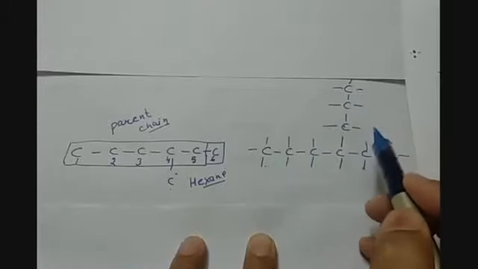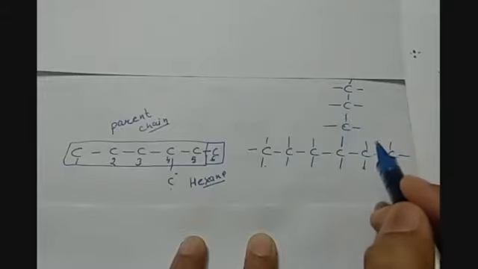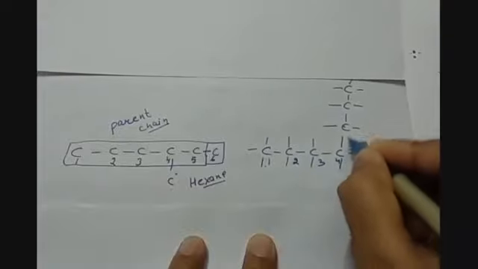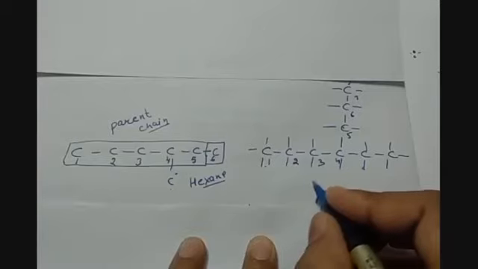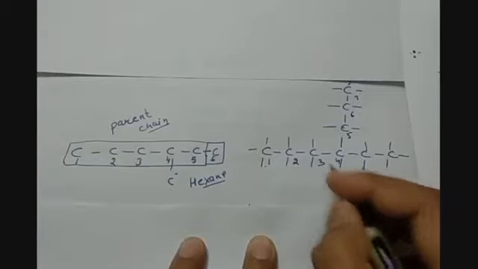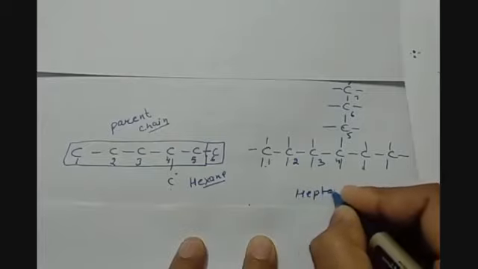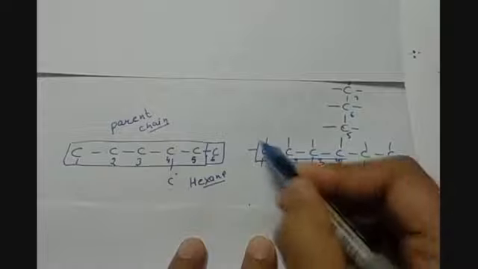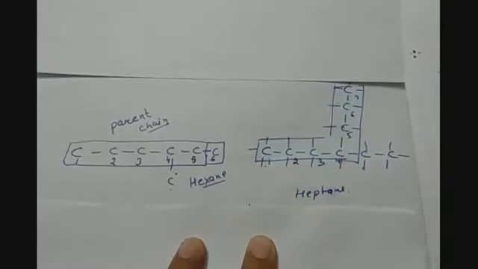But if a substitutional group is attached somewhere to a carbon atom, then we have to give the lowest number to that. So if we start numbering it as 1, 2, 3, 4, 5, 6, 7, 7 means hepta, and this is an alkane chain, so it will be named heptane. So this is how we find out the parent chain. So this will be the parent chain in this case.